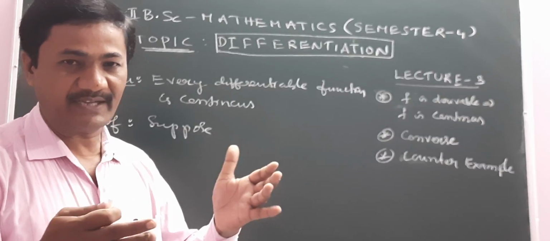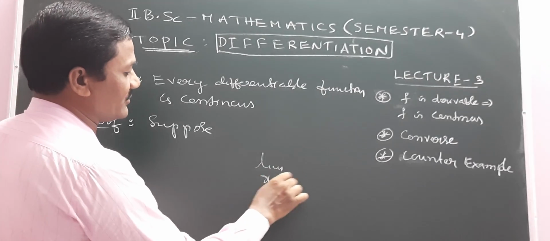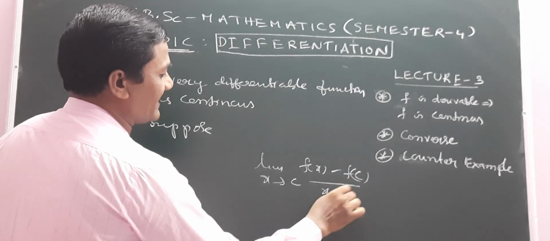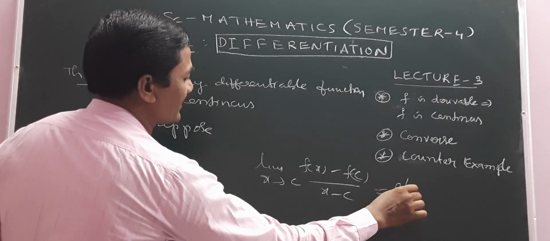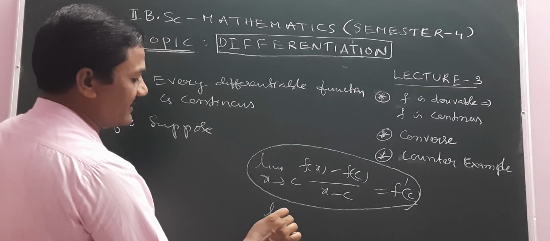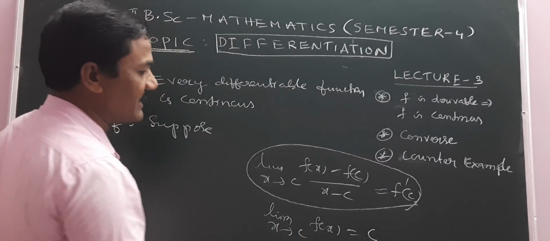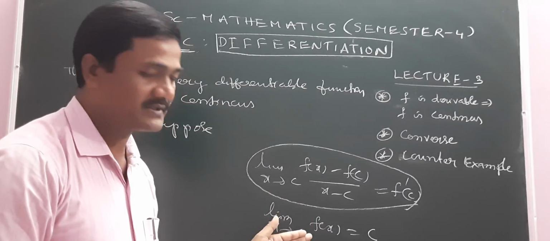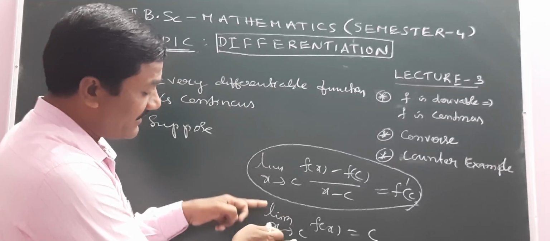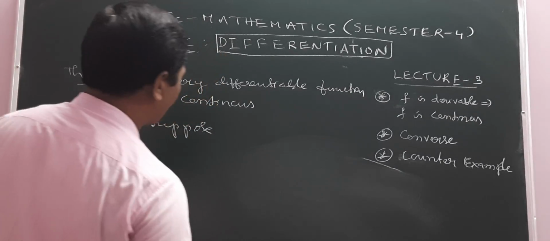f is differentiable means limit as x tends to c of (f(x) minus f(c)) by (x minus c) is equal to f dash of c. This is called the differentiable definition. Continuous means limit as x tends to c of f(x) is equal to f(c). If f is differentiable, then immediately f is continuous. Now we can prove it using the definition of differentiable and the definition of continuous.